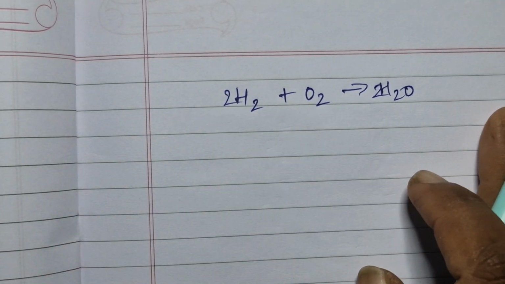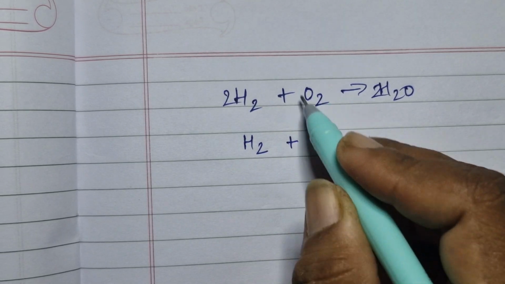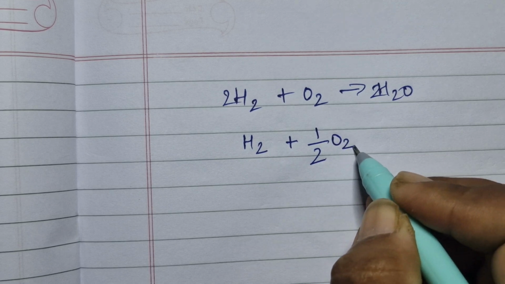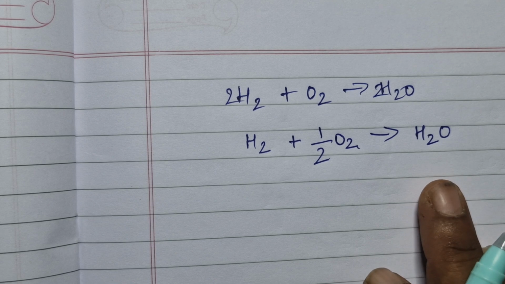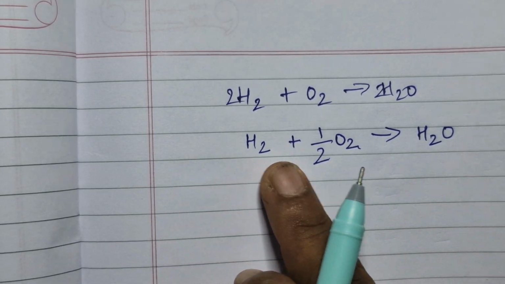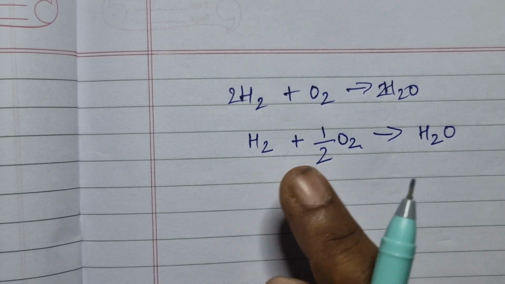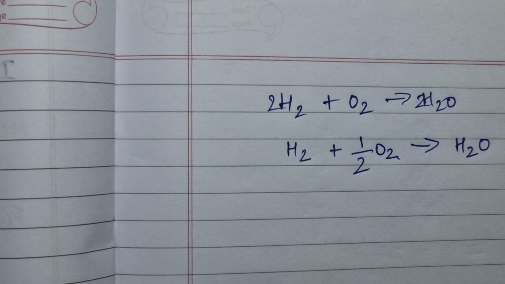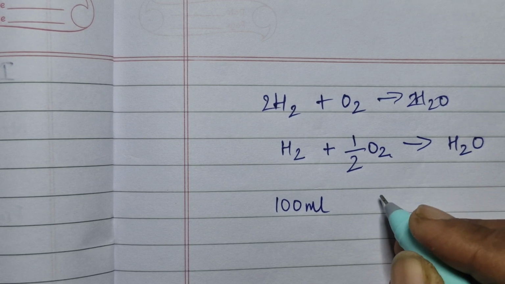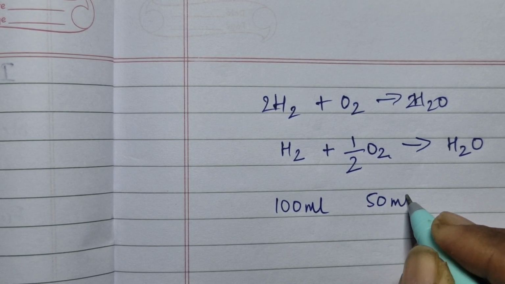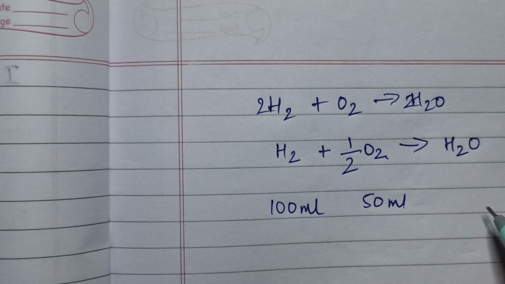But if I have to represent everything in 1, then I can write H2 plus, instead of O2, half O2 gives me 1 molecule of water. I have to go only for the formation of 1 molecule of water. So I'll write H2 plus half O2 gives me H2O. Suppose I take this as 1, then this will be half. Because gases occupy volume, let me take it as milliliters. If I take it as 100 ml, then this will be half of 100 ml, which is 50 ml. And the total, however, is 1 mole only. Otherwise, I can say 1 molecule is formed, and this is taken as 100 ml.